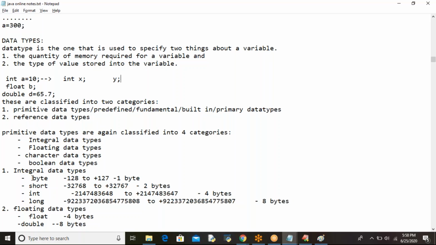See here, byte occupies 1 byte of memory, whose range is minus 128 to plus 127. Up to that range, you can use the byte data type. If that size is exceeded, that means you want to store 30,000 into a variable, byte a = 30,000, it is not possible, because the range is minus 128 to plus 127.